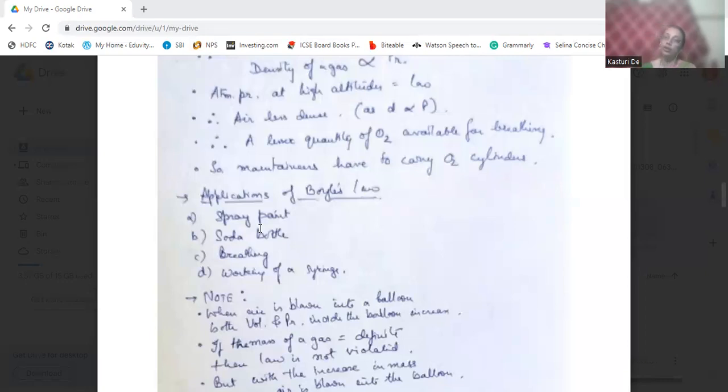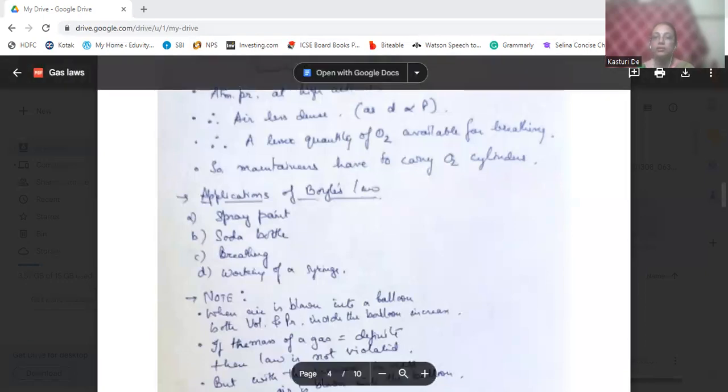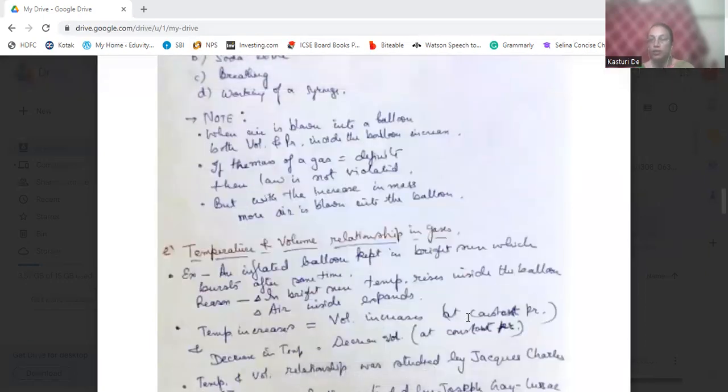In the spray paint also, when we press the spray we apply more pressure, but as soon as we release the spray, there is a hole through which the pressure is released, the volume increases, and the spray paint comes out of the spray bottle. So this is the application of Boyle's law.